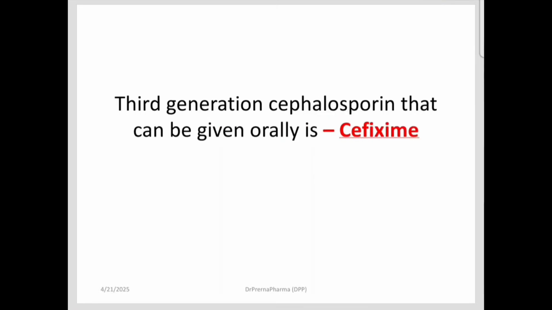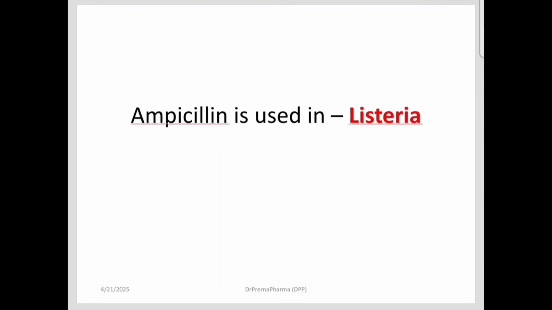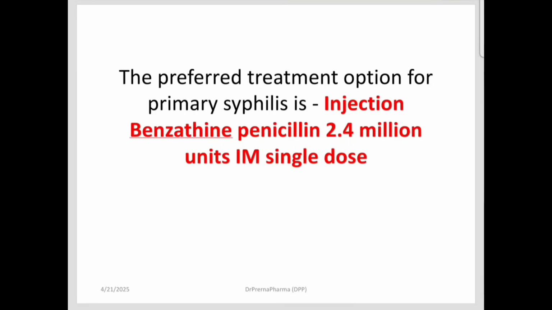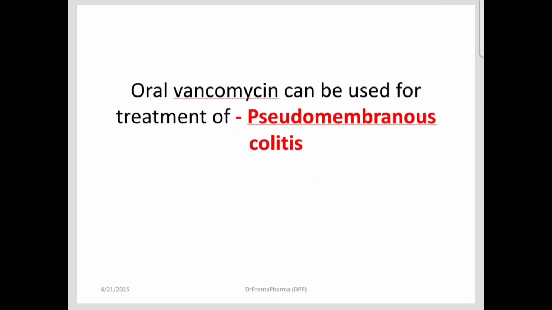Third generation cephalosporin that can be given orally is cefixime. Ampicillin is used in listeria. Which is not a beta-lactamase resistant penicillin? That is carbenicillin. The preferred treatment option for primary syphilis is injection benzathine penicillin 2.4 million units intramuscularly in single dose. Oral vancomycin can be used in pseudomembranous enterocolitis.